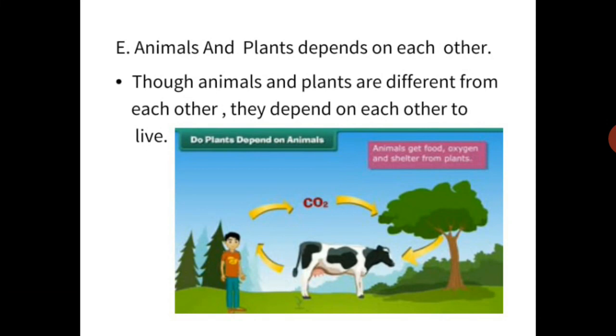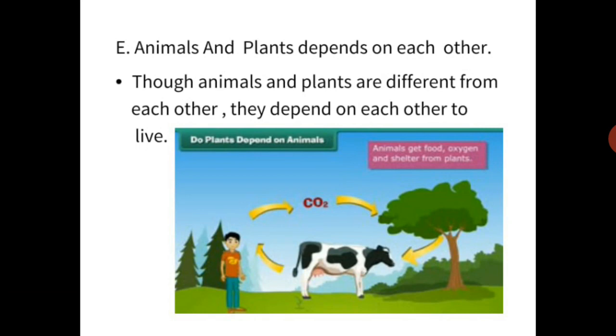Animals get oxygen from plants. Plants get carbon dioxide from animals. Another example is animals get food from plants, and plants get waste products like cow dung and urine from animals.